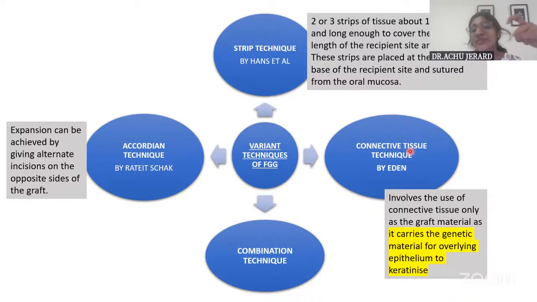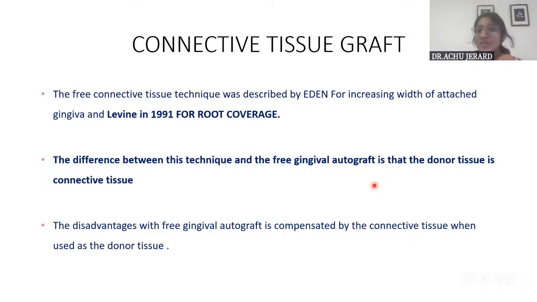The reason this was considered is that it would be good to take only the connective tissue and place it as a graft, because this connective tissue has a lot of viable cells and genetic material, so that when it is placed over the recipient bed, it has the ability to keratinize according to the location where it is placed. So that is why this is being used.